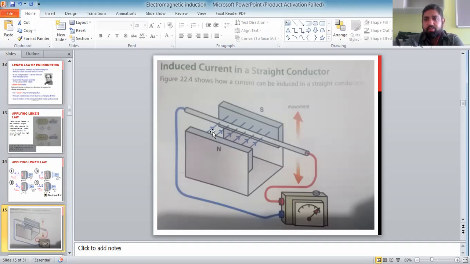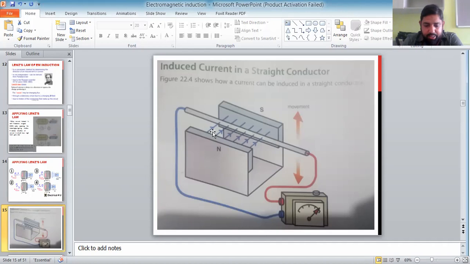We had discussed Fleming's left hand rule, and now we can use Fleming's right hand rule. The three components of Fleming's right hand rule are force, magnetic field, current. You have to open your thumb and two fingers, index finger and middle finger, in such a way that all three components are perpendicular to each other, at right angles. So I can apply it now.